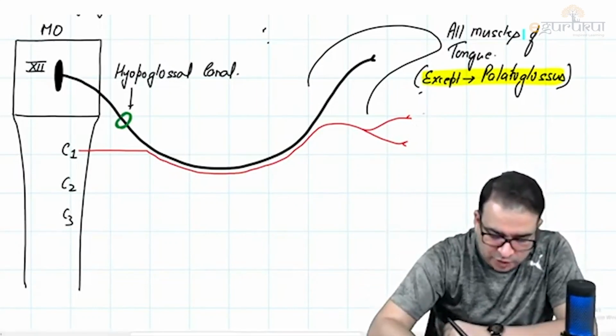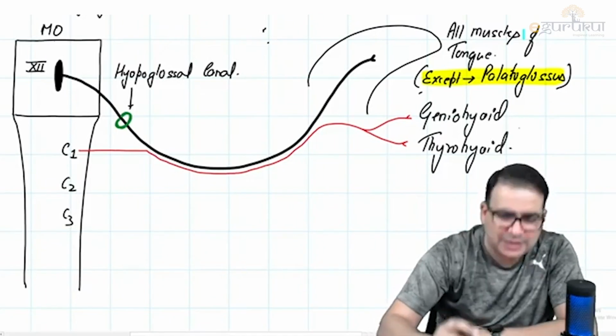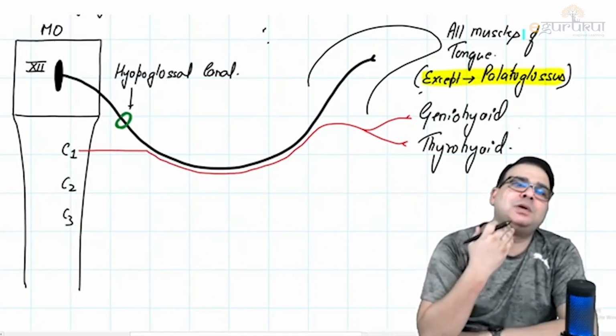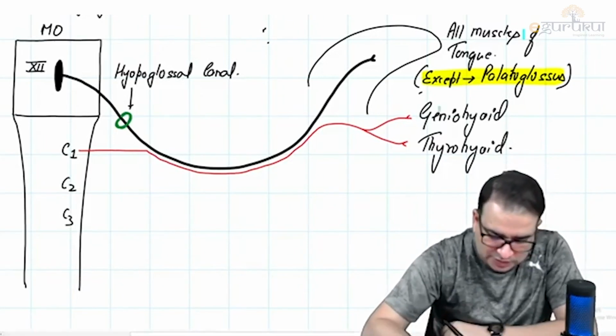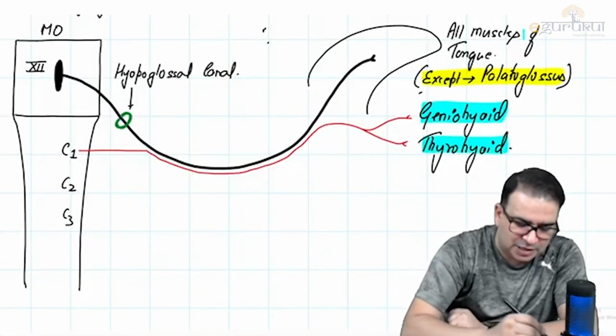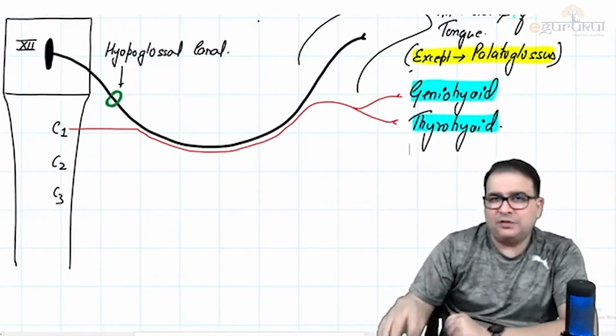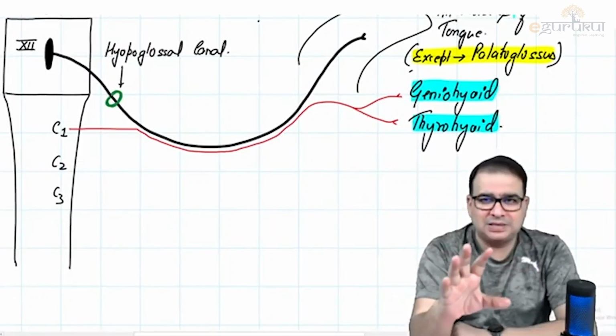Which two muscles? One of them is called the geniohyoid and one muscle is called the thyrohyoid. Actually, one muscle is above the hyoid bone, one muscle is below the hyoid bone. Geniohyoid and thyrohyoid. That's one thing to remember: although they look like they're supplied by the hypoglossal nerve, if somebody asks you the nerve supply, don't worry about where exactly geniohyoid and thyrohyoid are, we will discuss all that.